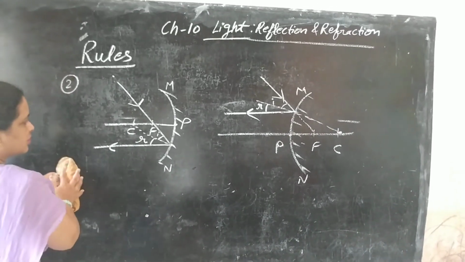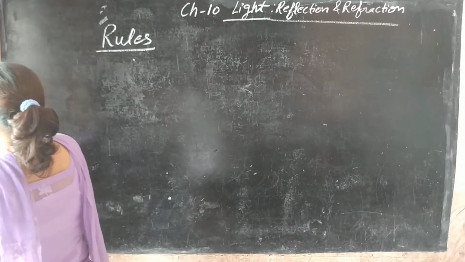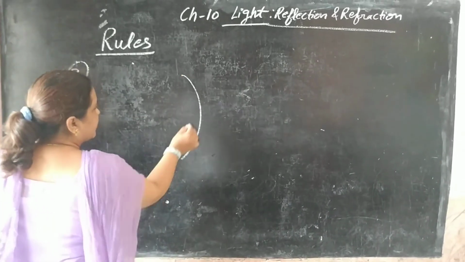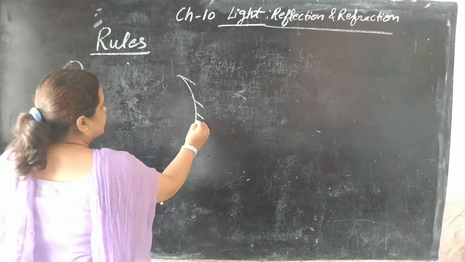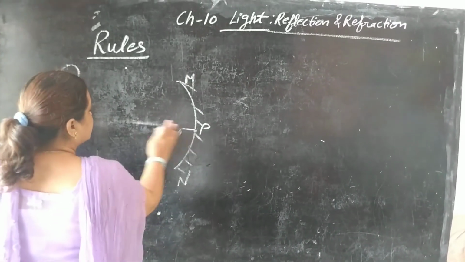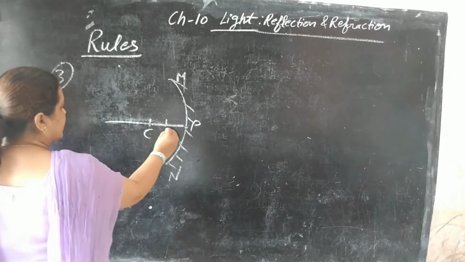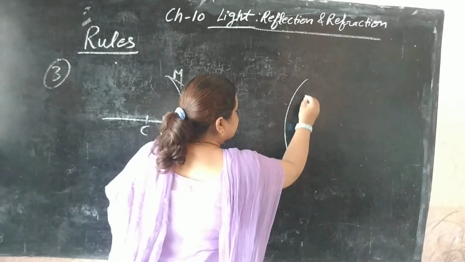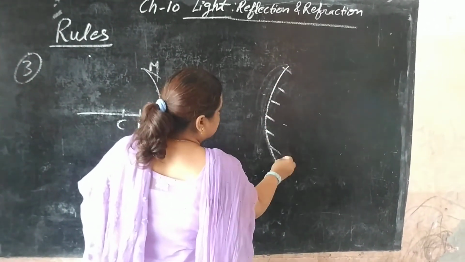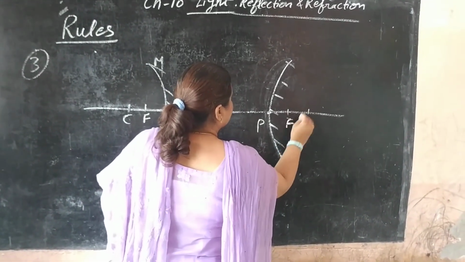Now let us do the third rule. What is the third rule for both the mirrors? For concave, again make that mirror: pole, aperture, straight line, center of curvature, focus, and this is the principal axis. Similarly for convex: pole, center, and mid, focus.